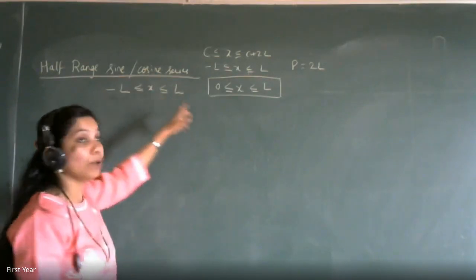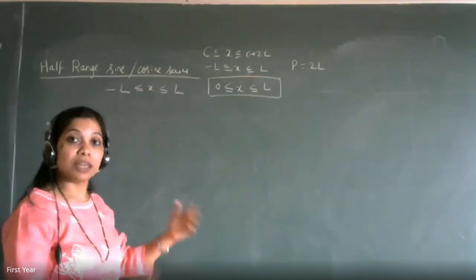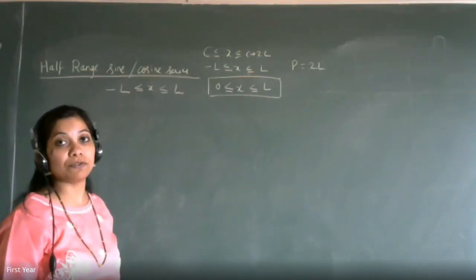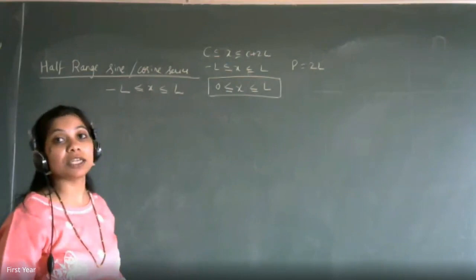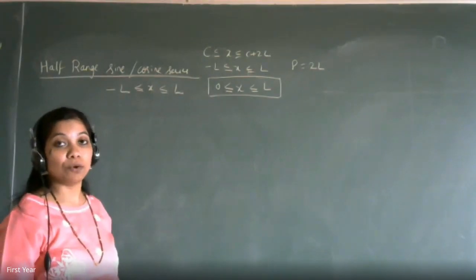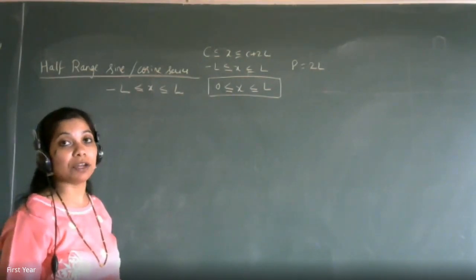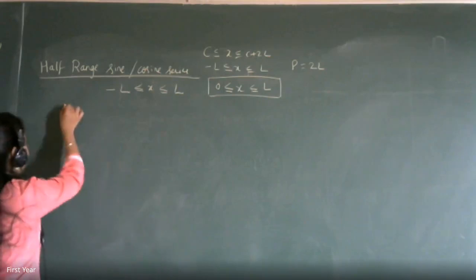So in minus L to L, if the function is even, then it has a certain Fourier series. If it is odd, then it has a certain Fourier series. That you know, isn't it? If the function is even, then what's your Fourier series expansion?